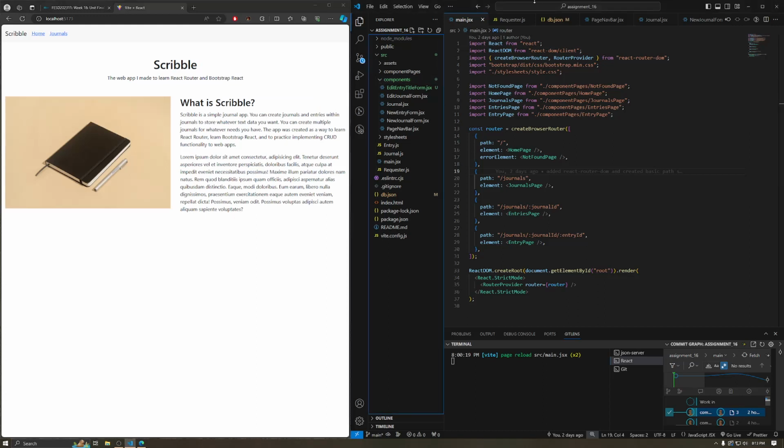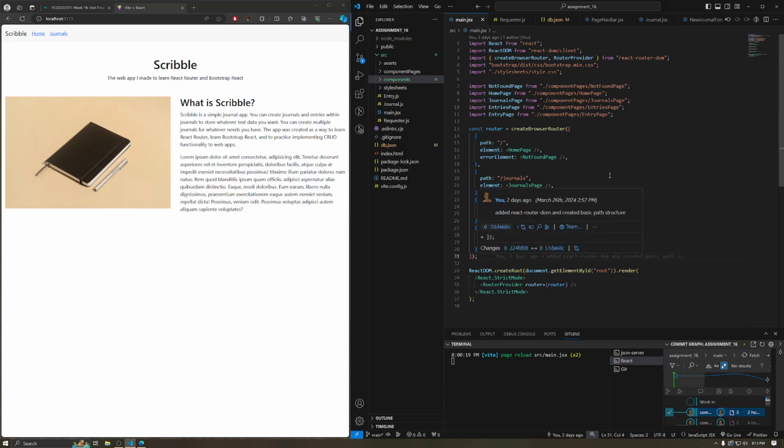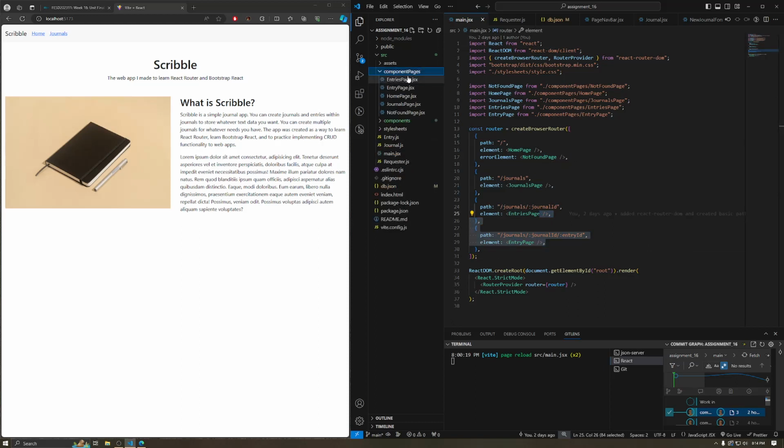So here you can see we have the main.jsx. We were tasked to learn React Router, but we were taught React Router version 5. I went ahead and learned React Router version 6 and implemented it for this project. So here we have our create browser router, and in here we have all the paths with all the pages that we have. I have this folder called component pages.